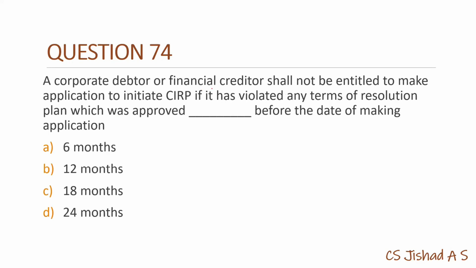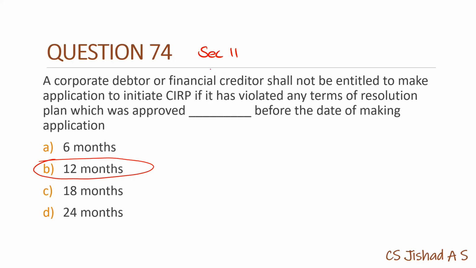Corporate debtor or financial creditor shall not be entitled to make application to initiate CIRP if it has violated any terms of resolution plan which was approved 12 months before date of making application. So this is section 11 of IBC. So we know that there has been an amendment in section 11 of Insolvency and Bankruptcy Code. I have made a session on that. You can refer to that.